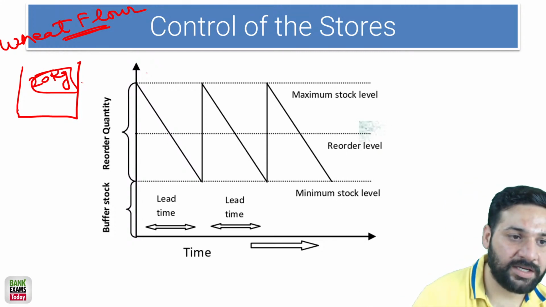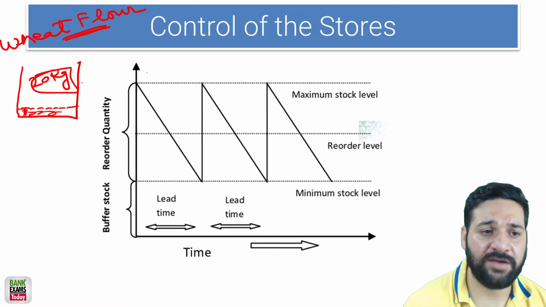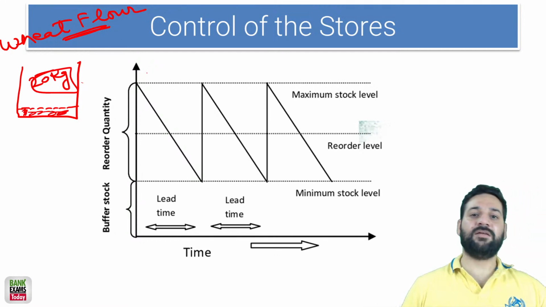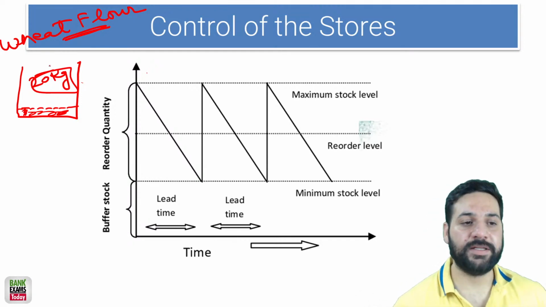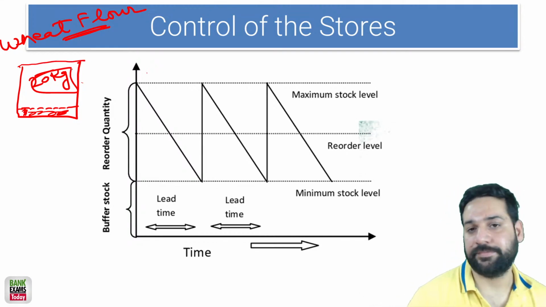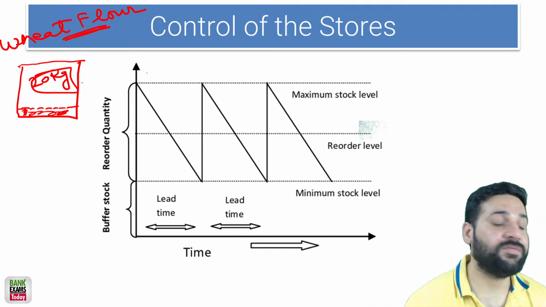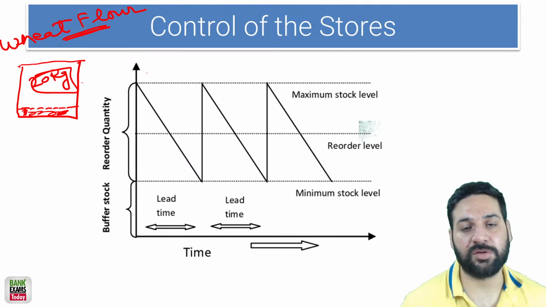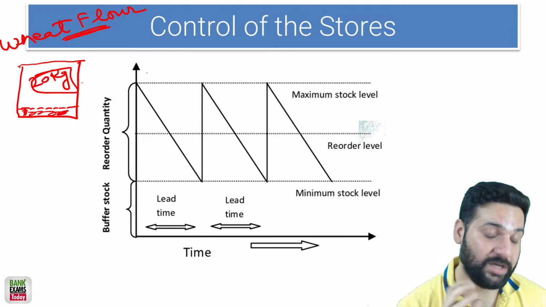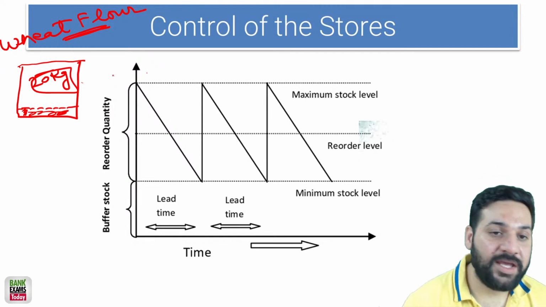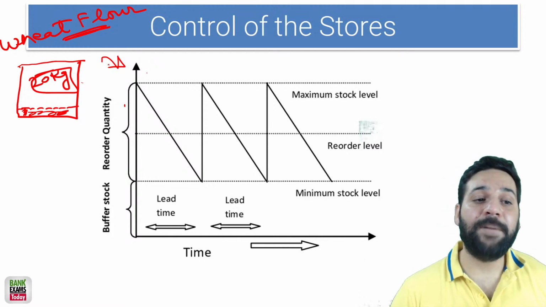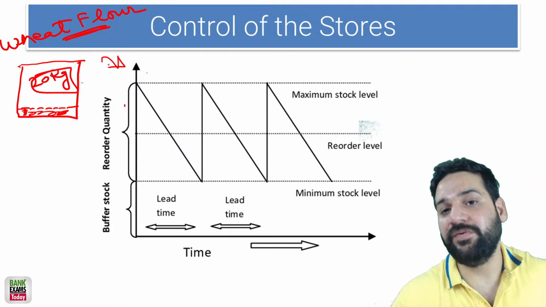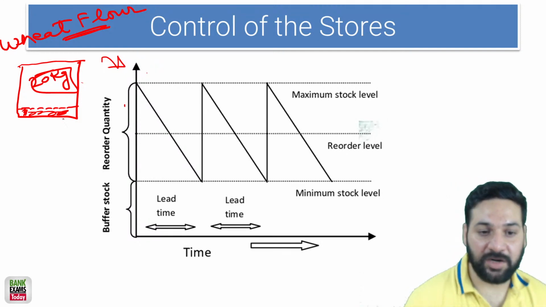Whenever this much flour is left, we go to the market and buy 20 kg of wheat flour and put it in this container. We don't buy 40 kg or 50 kg because we don't have that much storage capacity. This is the same concept. When should we buy that 20 kg of wheat flour?